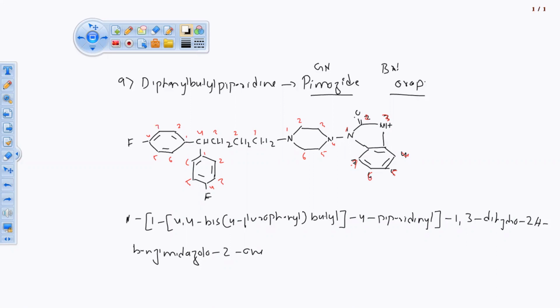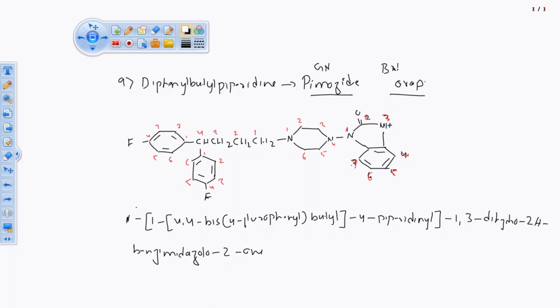Okay, so dipymozide means two nitrogen atoms, two aza groups are there, one ketonic group is there, one benzene. Pi means one phenolic atom is there. So this is the generic name for this drug. Okay, now ORAP is a brand name, the company-given name for this drug.